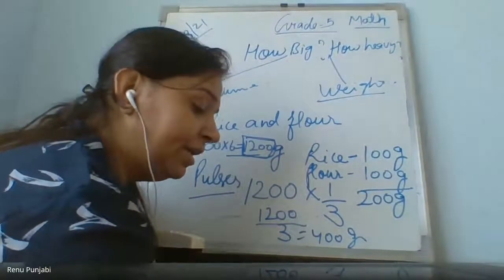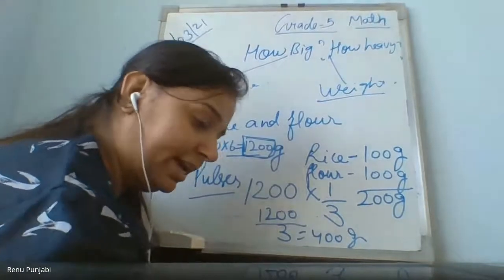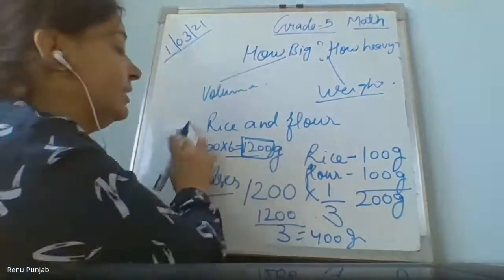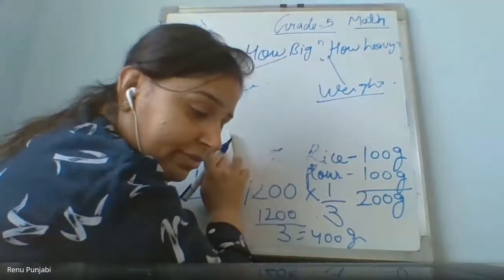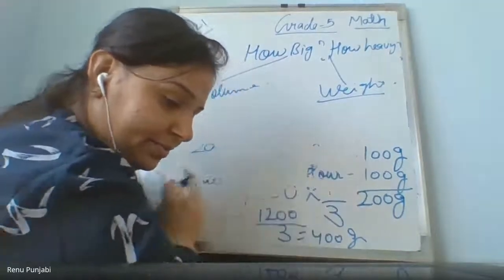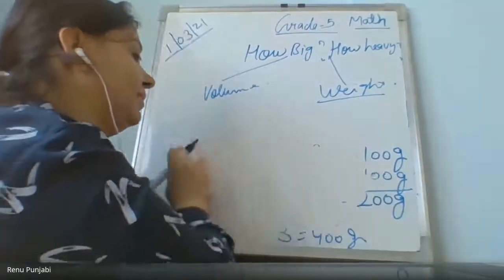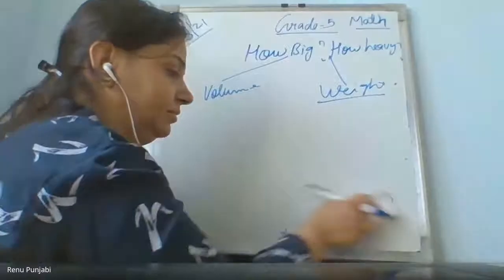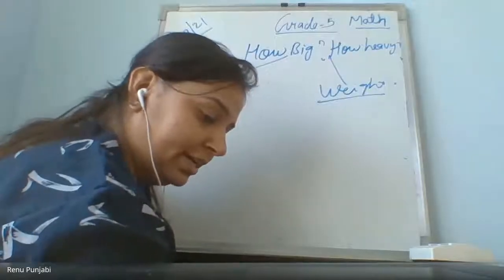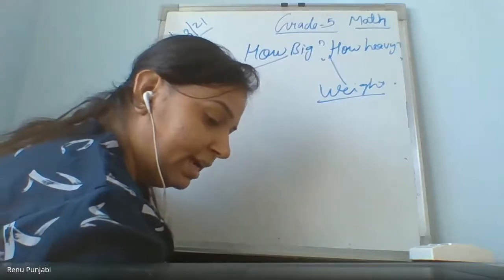Of dried onions, they have taken 100 gram. 1 kg of onions or tomatoes makes 100 gram.